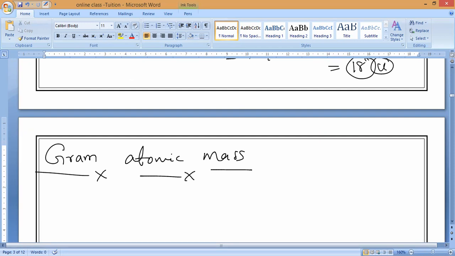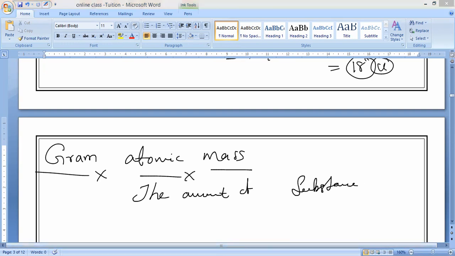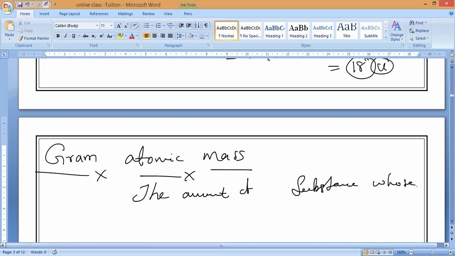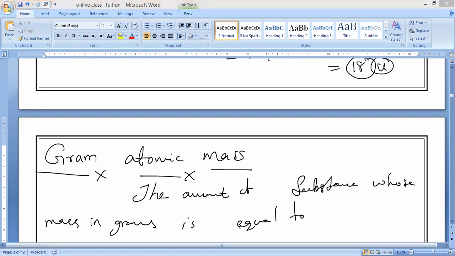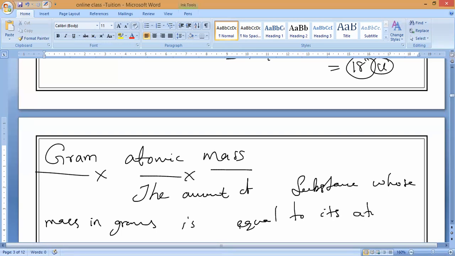The amount of substance whose mass in grams is equal to its atomic mass is 1 mole.